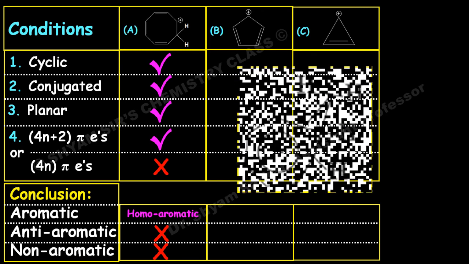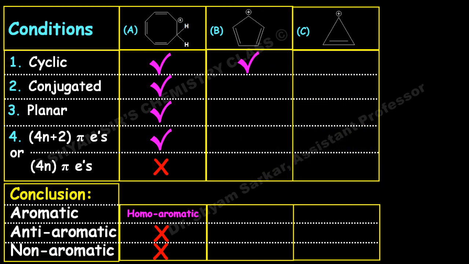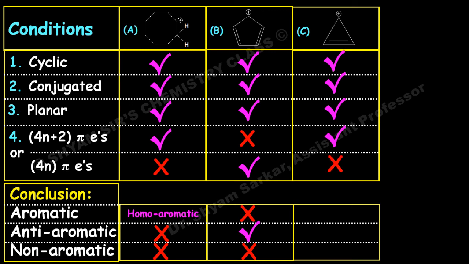Okay. If you see the next one, this is cyclic, conjugated, planar, and this obeys the 4n pi electron system rule where n equal to 1, because 2 pi bonds are there, so there will be a total of 4 pi electrons. Okay, so this is anti-aromatic in nature. And if you see the last one, this is cyclic, planar, conjugated, and it obeys the 4n plus 2 pi electron rule where n equal to 0, and this molecule is aromatic in nature.